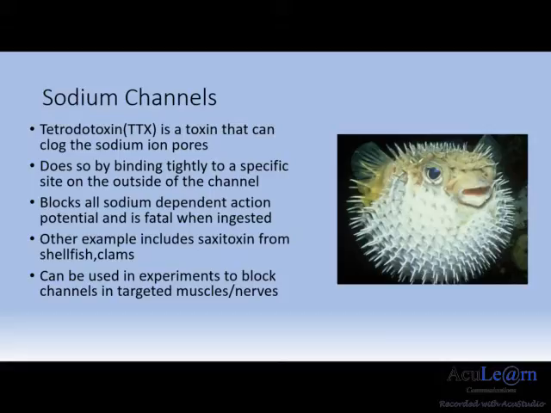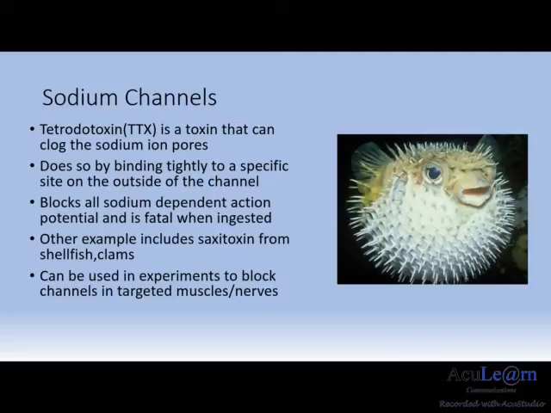Tetrodotoxin prevents the firing of action potentials by blocking the passage of sodium ions when it binds to the voltage-gated sodium channels. Any form of action potential that is dependent on sodium is inhibited. As such, when such a toxin is ingested, it is often lethal to the person.